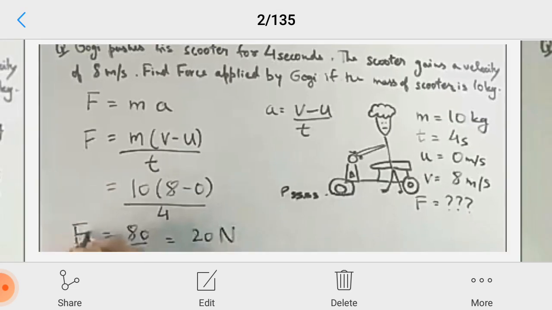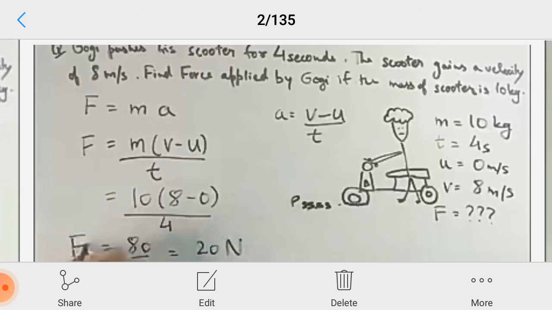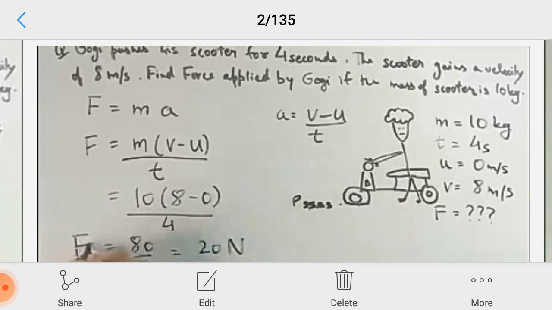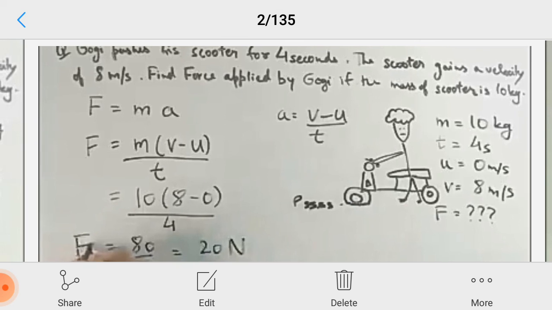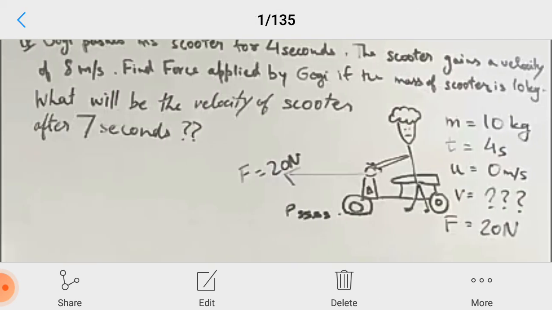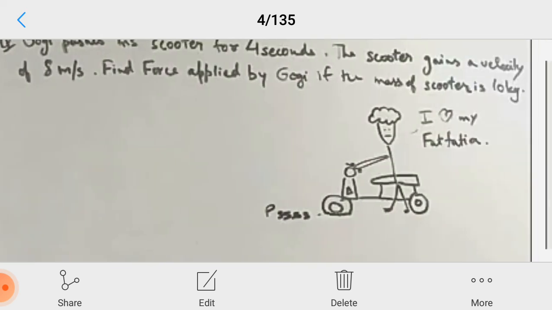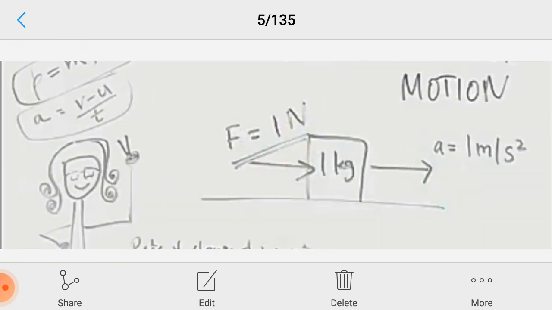You see, it is simple. Finally it comes to 20 Newton. m equals 10, final velocity is 8, initial velocity is 0, time is 4, so ultimately the force is 20 Newton.